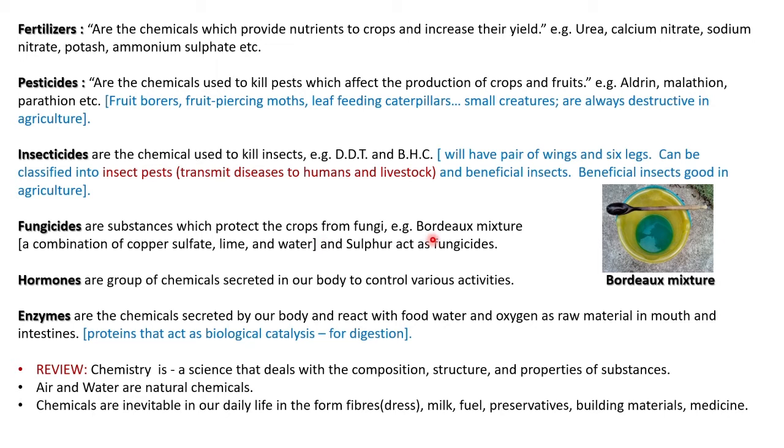So for that, Bordeaux mixture will be used. Bordeaux mixture is a combination of copper sulfate, which is blue in color, and lime, we are using lemon, no? So lime and water. Okay, so a mixture of copper sulfate, lime and water is called Bordeaux mixture, and it is used as a fungicide.